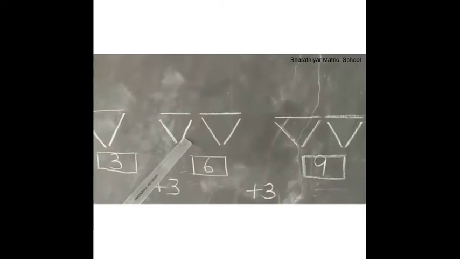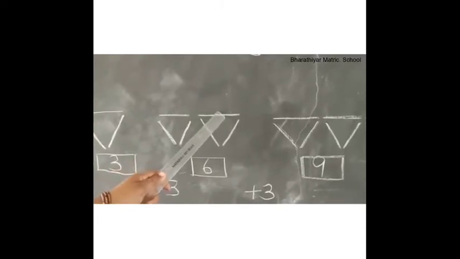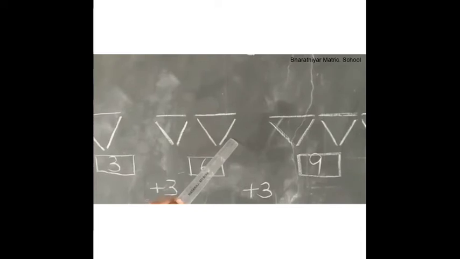Now, look at the lines from the beginning. For number 3, a horizontal line, a left slanting line and a right slanting line. For number 6, a horizontal line, a left slanting line, a right slanting line, a horizontal line, a left slanting line, right slanting line.